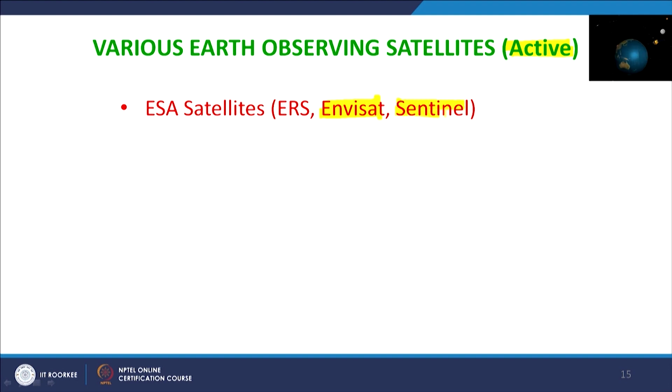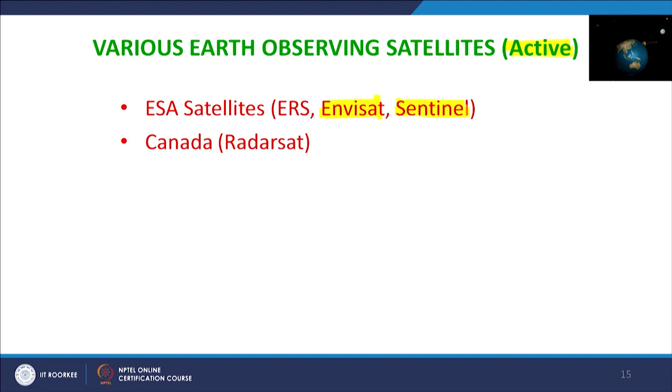So now we have Sentinel 1 and 2. Sentinel 1 provides active microwave remote sensing data and also interferometric data, very useful for change detection studies, especially those induced by earthquakes, flooding and landslides. Within 35 days you get a pair, and the interferometry technique can be used, and minute ground deformations can be monitored.